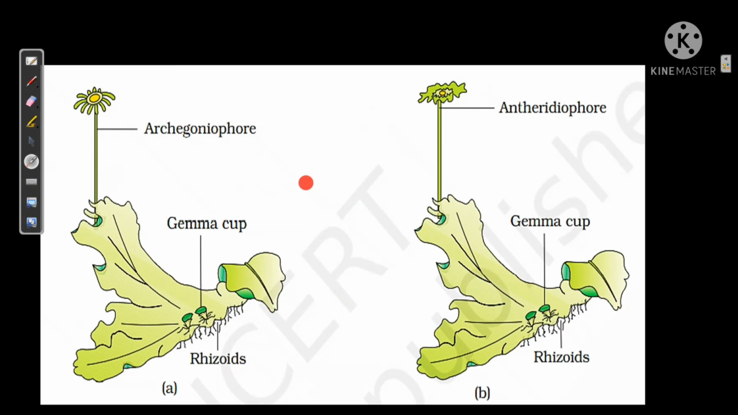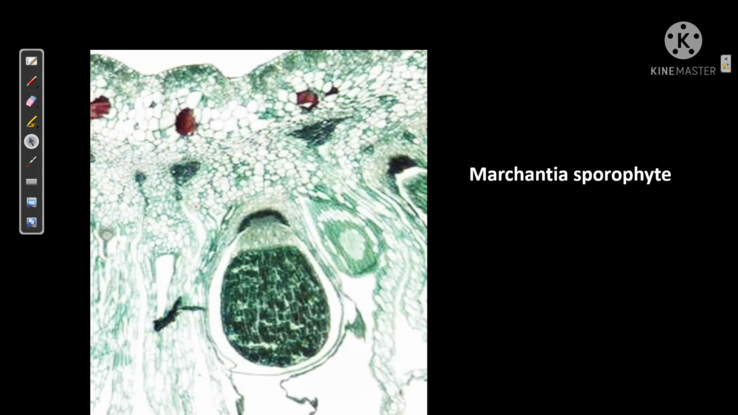So we can see the sexes are separate in Marchantia, where there is a female thallus with archegoniophore and archegonium present here, and there is a male thallus with antheridiophore with the male sex organ. Both of them have gemma cups too if they want to reproduce asexually. This is the Marchantia. They are sporophyte.